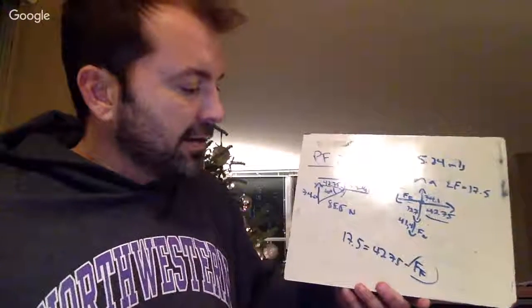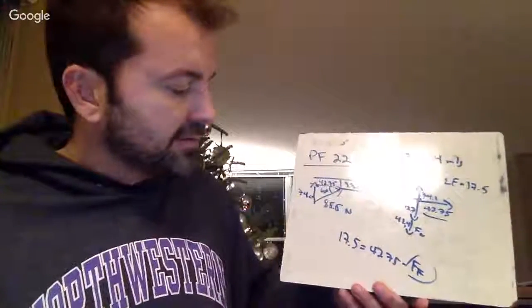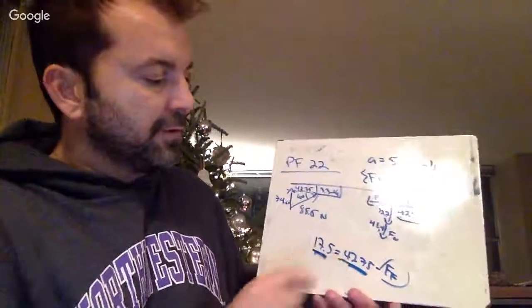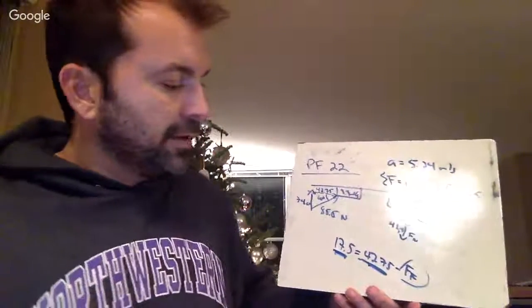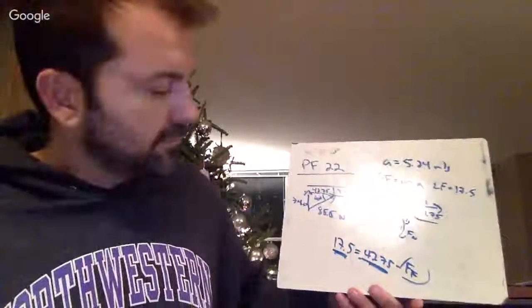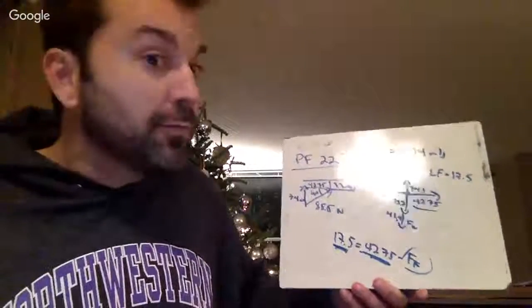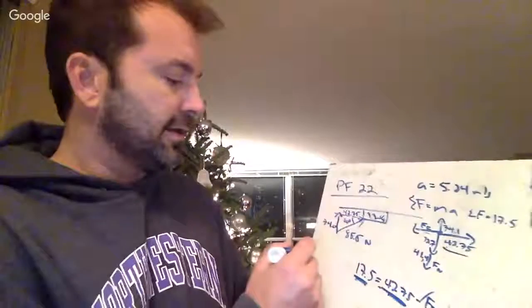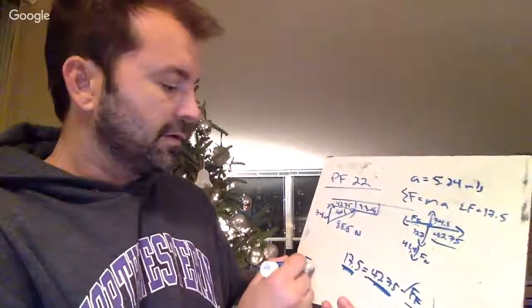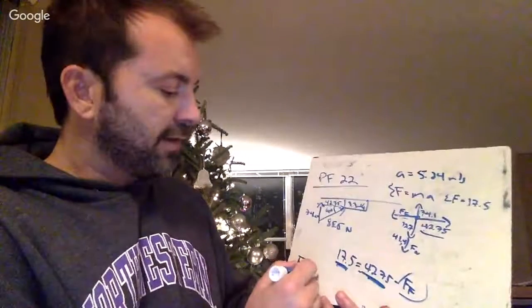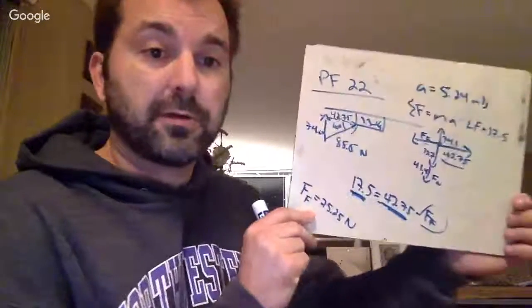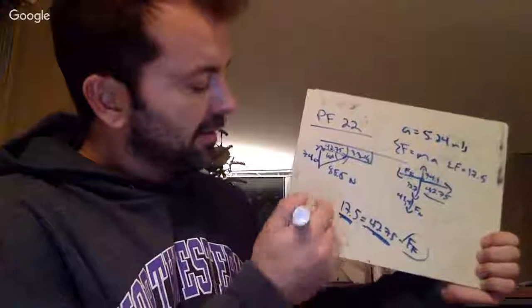And now if I see that, I can solve for FF, right? And so I simply subtract 17.5 from 42.75, and I get FF is equal to 25.25 newtons. But remember, I want to find the coefficient of friction. Now I have this force of friction.